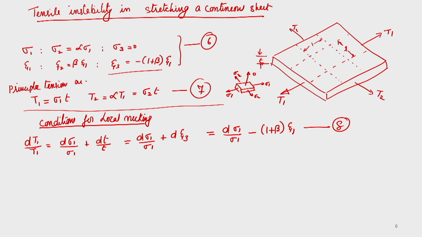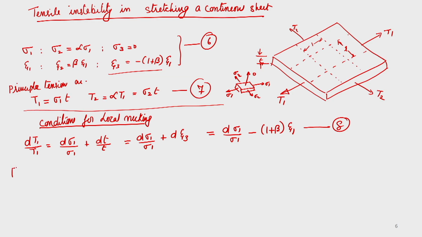Now, when the tension reaches a maximum, that means the derivative should be equal to 0. So, for the maximum tension, dT1 by T1 should be equal to 0.